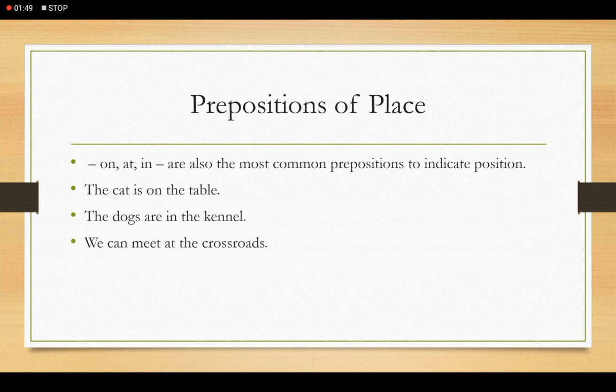Now let us see prepositions of place. The cat is on the table. That means the cat, we can understand, is on the top of the table. The dogs are in the kennel. Dogs are inside the kennel. This is showing the place of the dogs. We can meet at the crossroads. So at is being used to indicate exactly the location where we can meet, that's the crossroads.